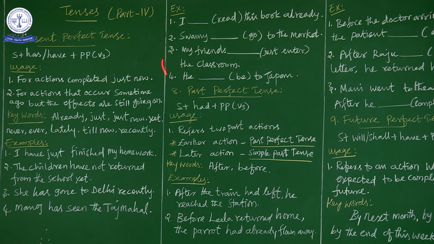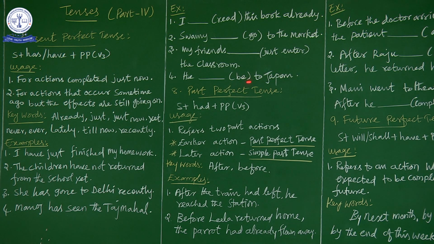So the subject is he. Now what do we have to go for? Has or have. He is singular, so we have to go for has. So, he has. Now we have to go for the past participle. Be is the present form of the verb. What is the past form of the verb? The past form is was or were. The present form of the verb be is be, is or am. So next, the past participle: been. So here, he has been to Japan.